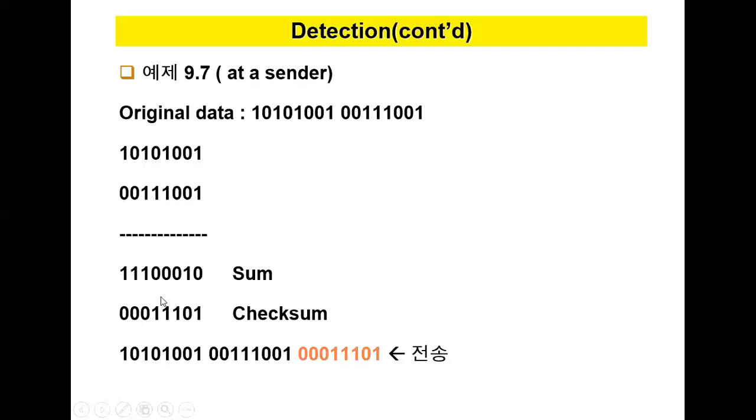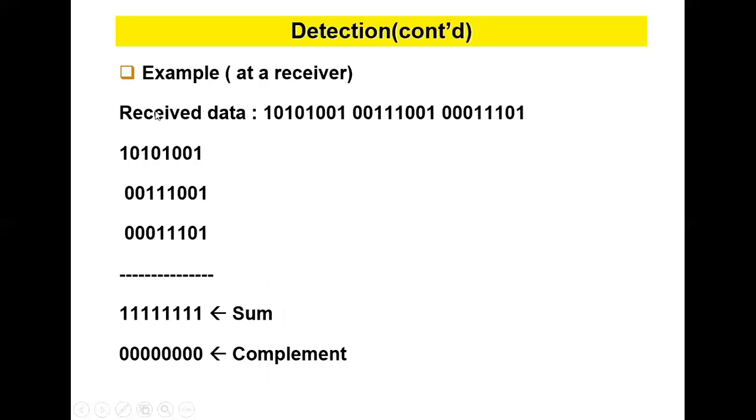This checksum is going to be added along with your original data. Here's my original data and here's my checksum. This will be transferred from the sender side. On the receiving side, the received data, this one is my original data and this one is my checksum.